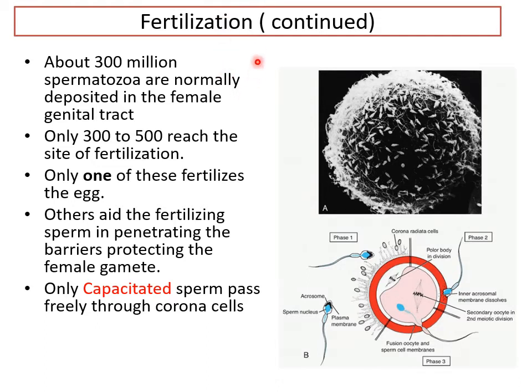So usually the sperm count is 300 to 600 million per ejaculate, that means per 3 ml. So let's say 300 to 600 million are deposited in the female reproductive tract. So you can see how many, but only 300 to 500, that means only 1%, reach the site of fertilization. The majority are lost in the acidic environment of the female reproductive tract. And out of those 500 or so reaching, only one gets to fertilize the egg. Egg means the oocyte. So imagine how all are mostly destroyed.